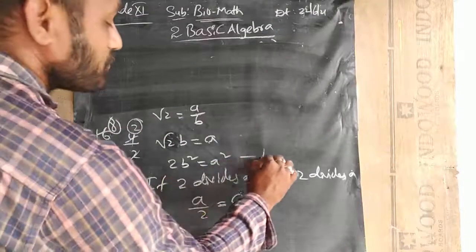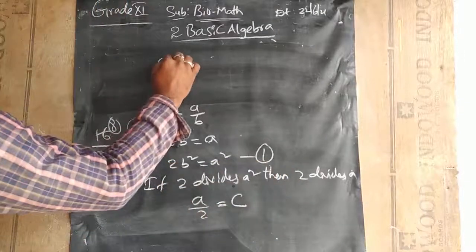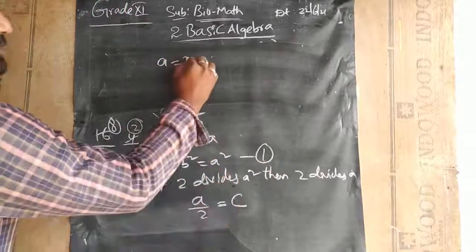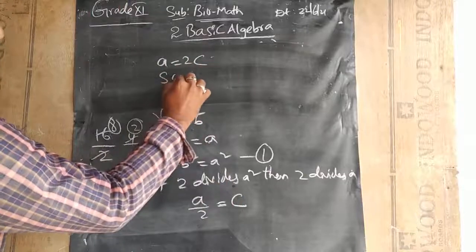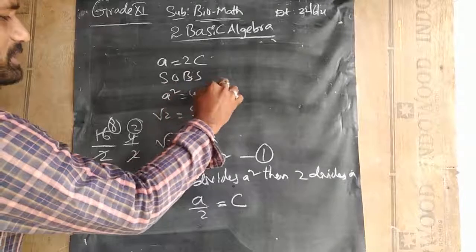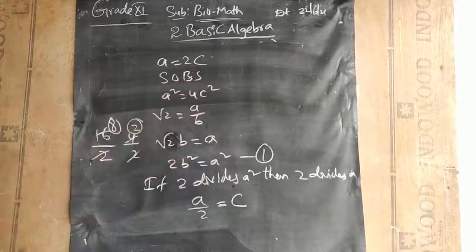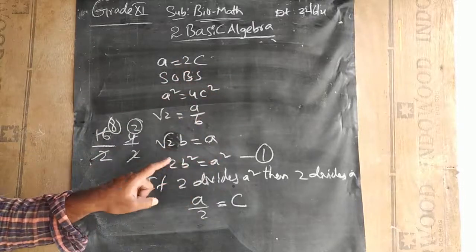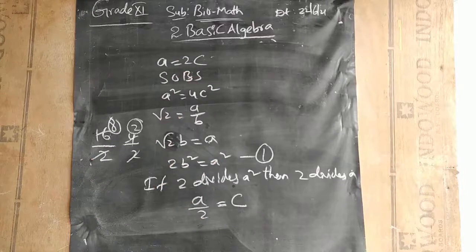We can mark this as first equation. So a is equal to, if I transpose it will become 2c. Now squaring on both sides, a square is equal to 4c square, since 2 square is 4. Now in place of a square I can replace it with 2b square.